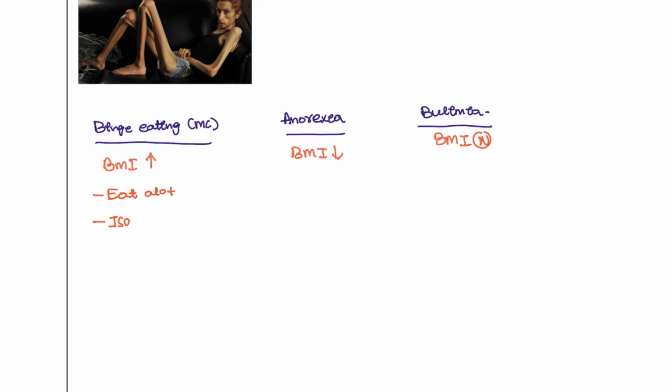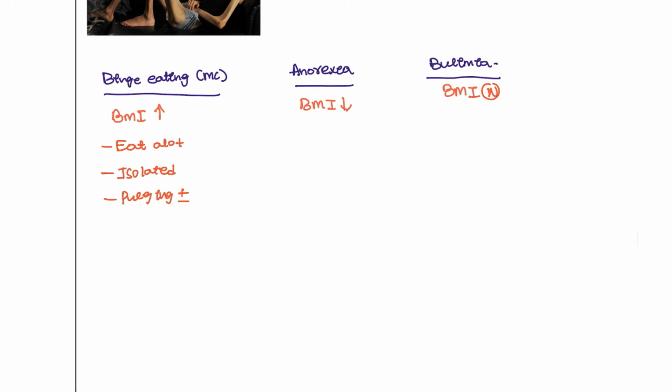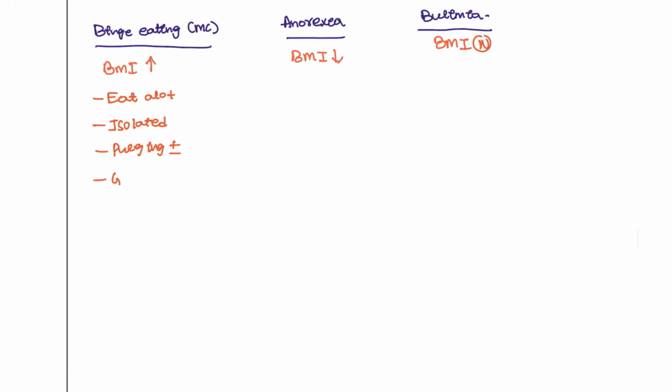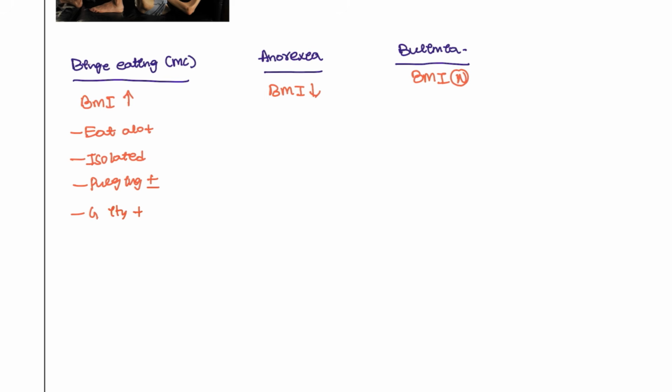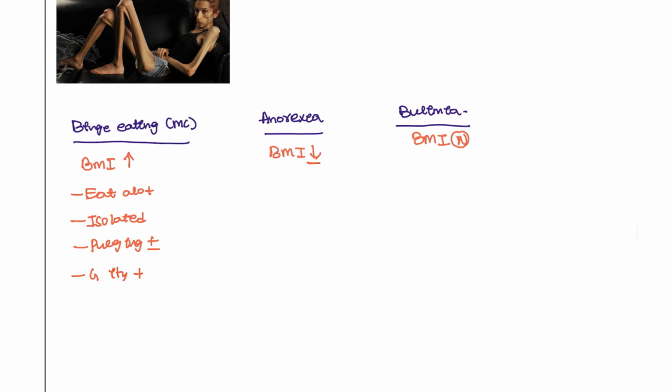and they will eat in isolated settings. They can do the purging also. Most of the times purging may be present, purging may not be absent. And the guilt after eating. So the patient is having guilt after eating. So this is what bulimia nervosa seen in this patient. Next, binge eating disorder. Next, anorexia patients, BMI is completely decreased.